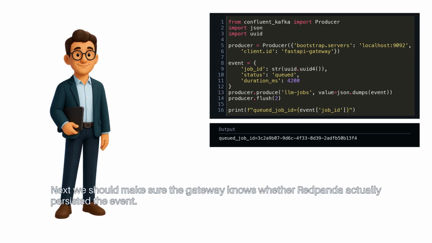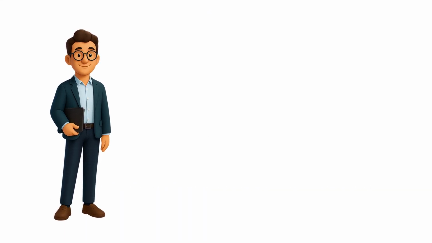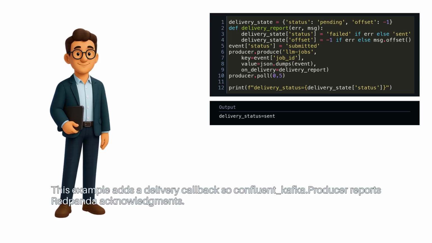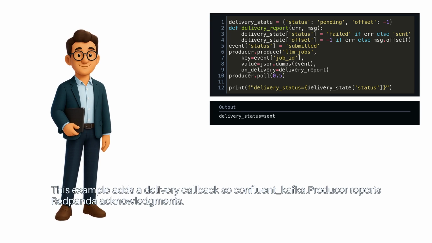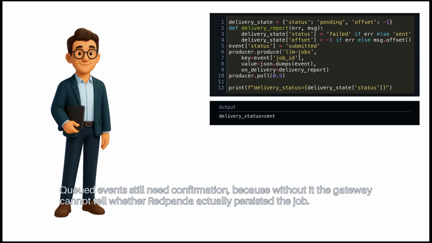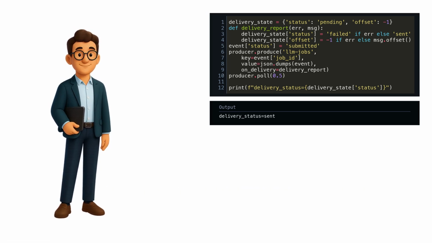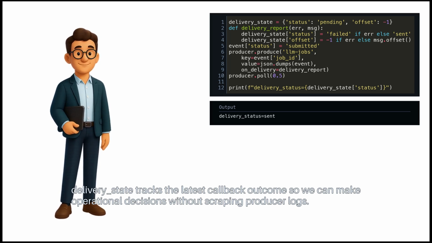Next, we should make sure the gateway knows whether Redpanda actually persisted the event. This example adds a delivery callback, so the Confluent Kafka producer reports Redpanda acknowledgements. Queued events still need confirmation, because without it, the gateway cannot tell whether Redpanda actually persisted the job. Delivery state tracks the latest callback outcome, so we can make operational decisions without scraping producer logs.